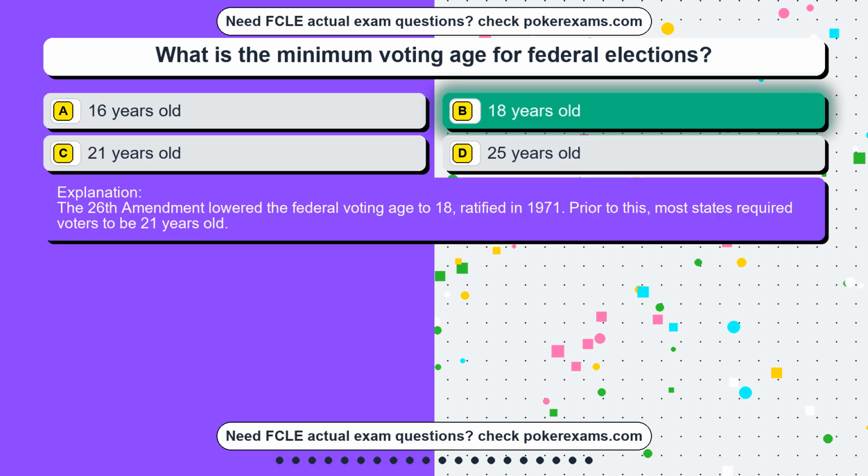The 26th Amendment lowered the federal voting age to 18, ratified in 1971. Prior to this, most states required voters to be 21 years old.